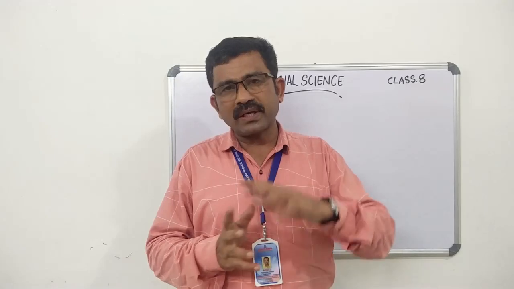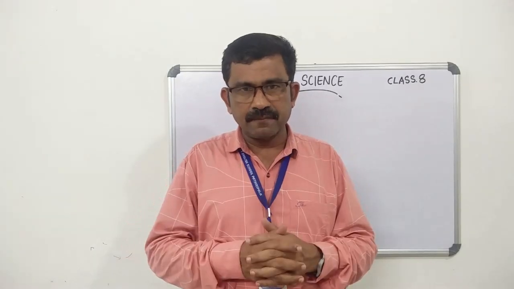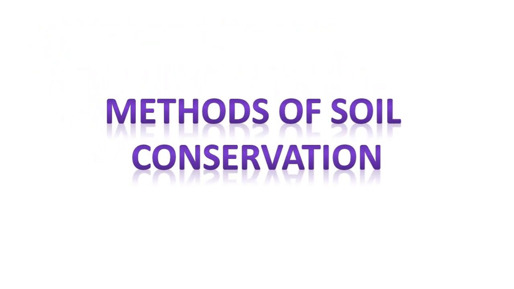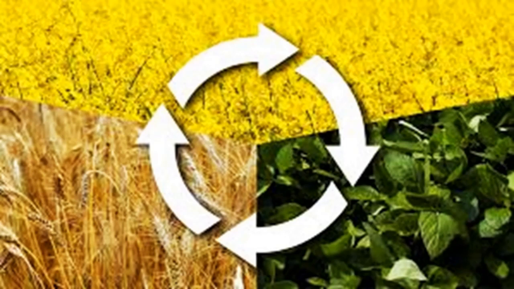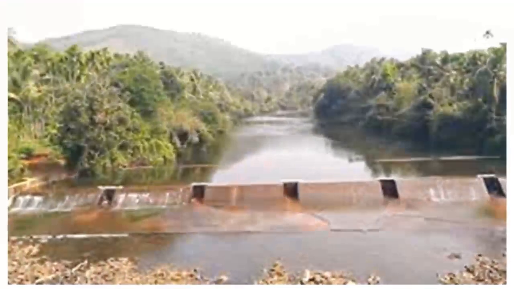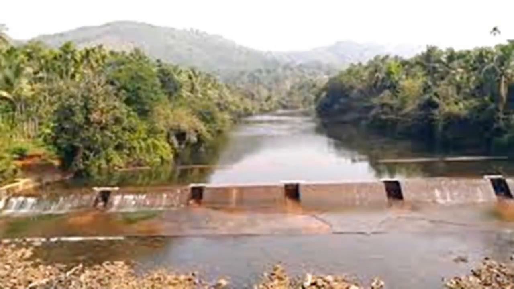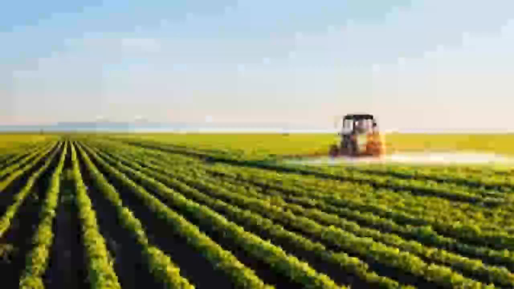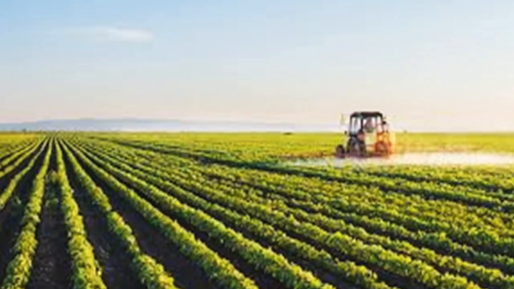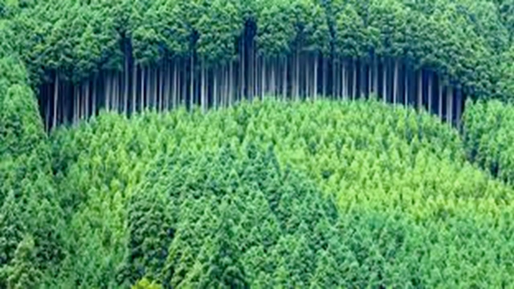So children, what are the methods of soil conservation? Let's discuss. Methods of soil conservation. Check deforestation, which means stop deforestation. Crop rotation means we have to cultivate different crops. Construction of check dams. Then terrace farming along hill slopes. Scientific land use. Afforestation. These are the methods of soil conservation.